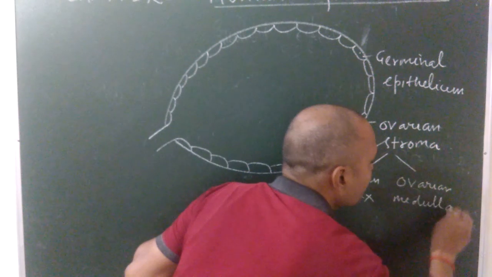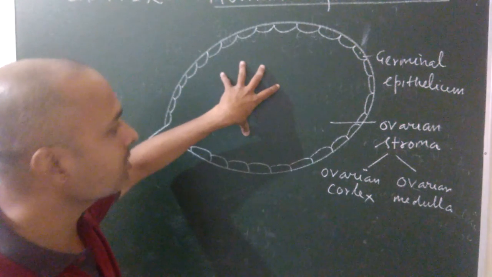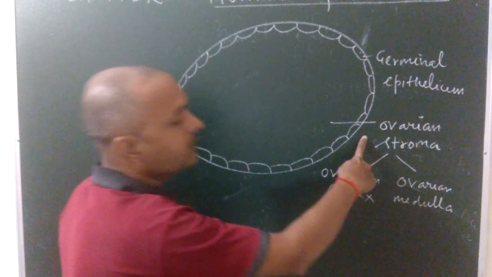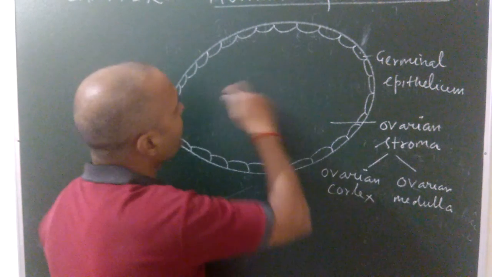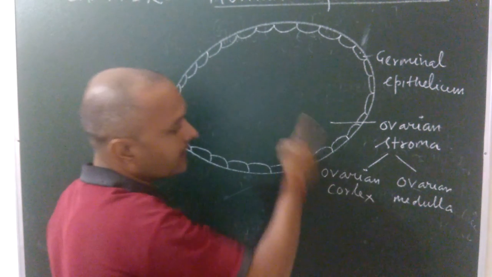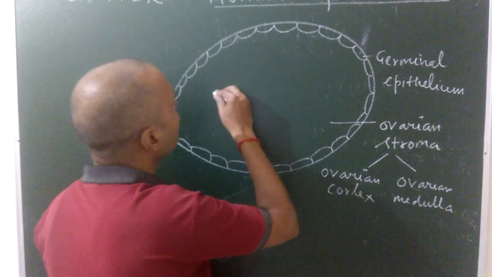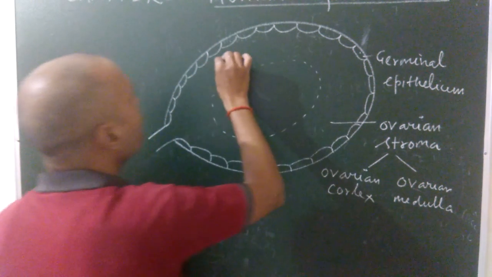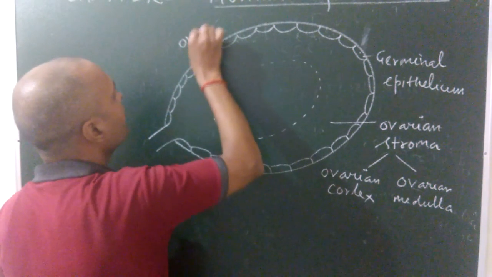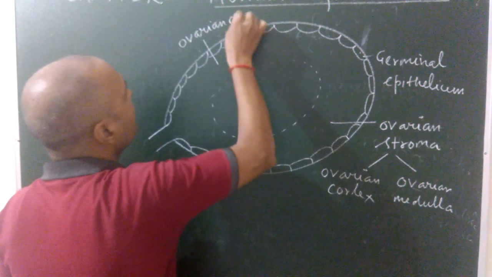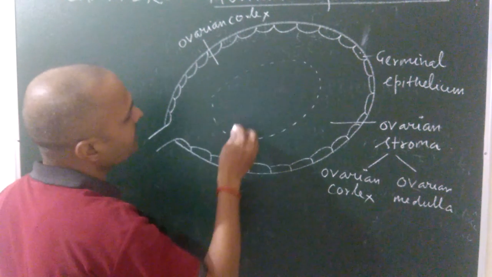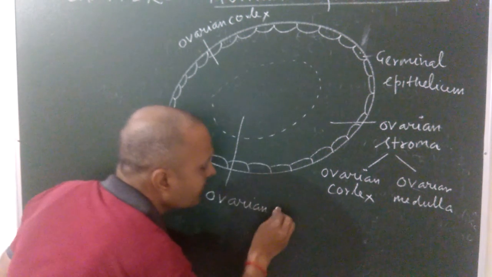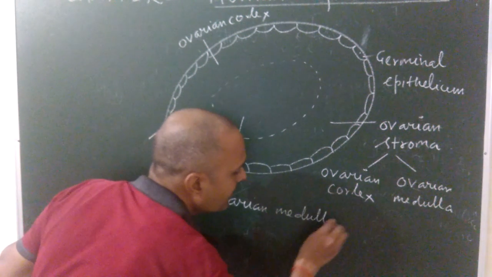The ovarian stroma has 2 parts: the outer, or peripheral part, and the inner part. The outer part is known as the ovarian cortex, and the inner part is known as the ovarian medulla.